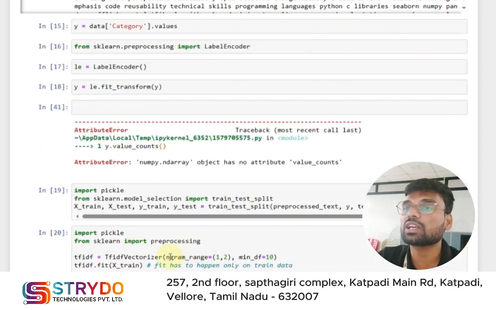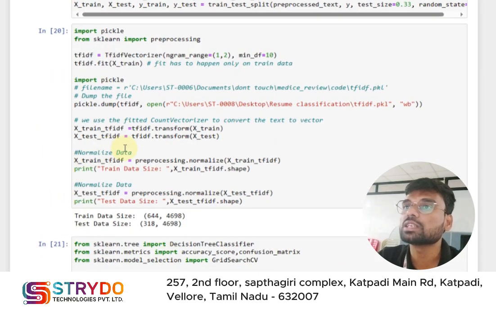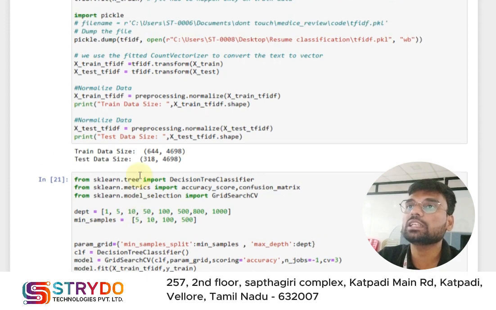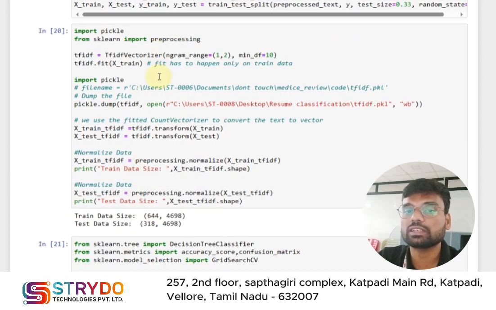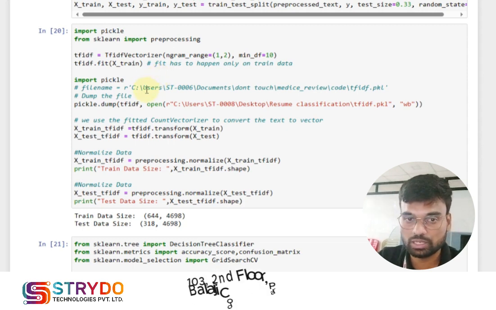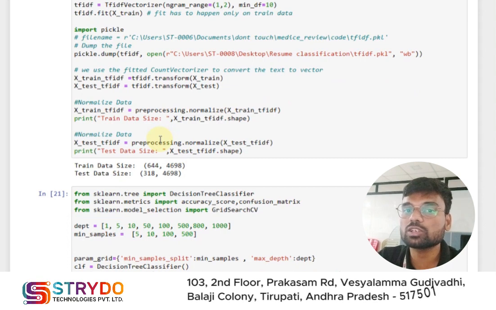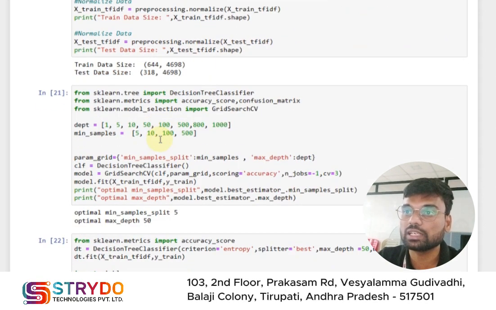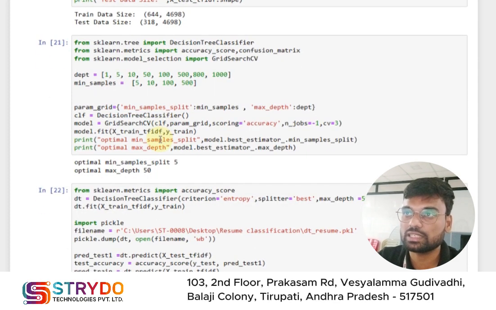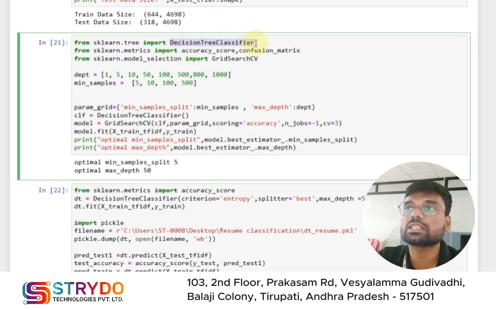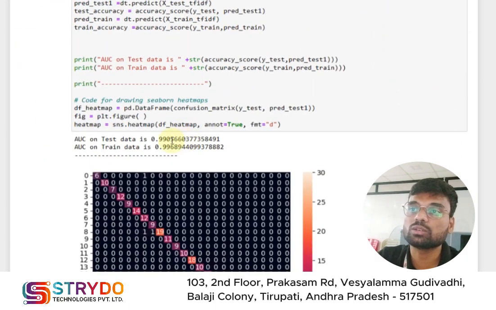After completing the natural language processing, I apply the TF-IDF vectorizer. This vectorizer counts how many times a particular term repeats, and based on that it creates numerical data. After the vectorization, I apply machine learning techniques. Here I applied the decision tree classifier algorithm, and I got 99% accuracy with the decision tree.